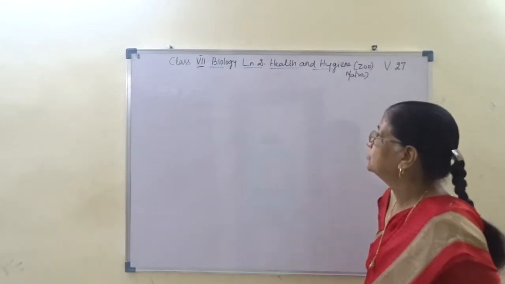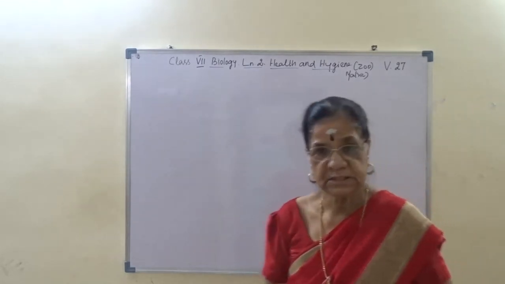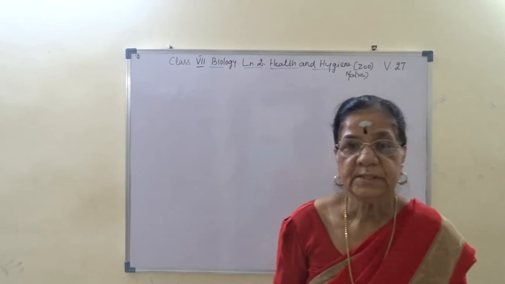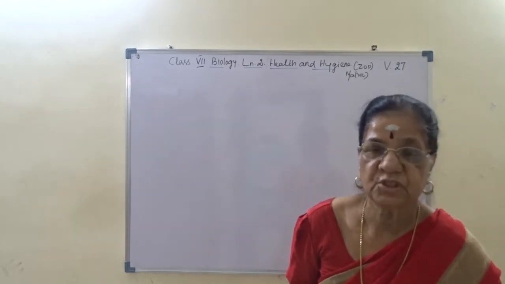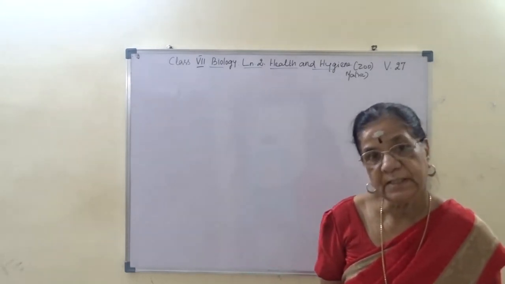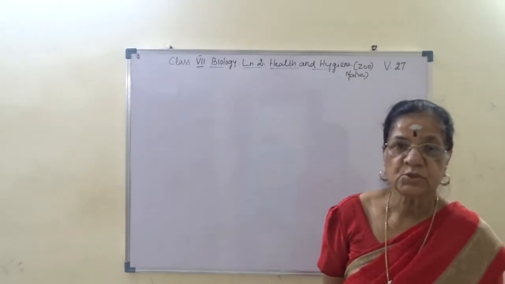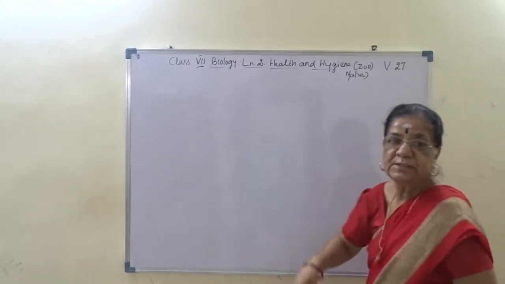The portion we are going to learn is health and hygiene. It is our metric portion, second lesson in zoology. I hope you have gone through the portion that you already learned and understood it. Today's video is number 27.